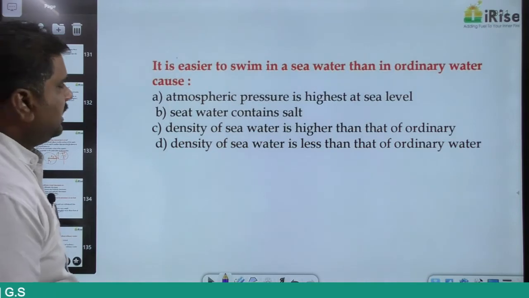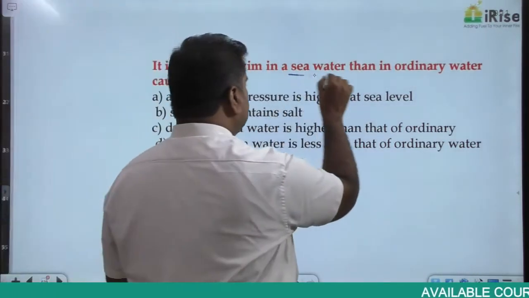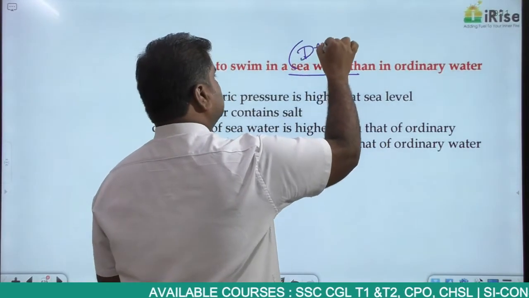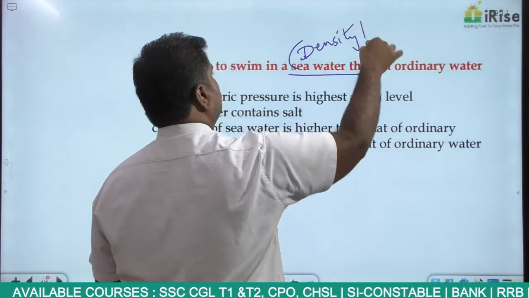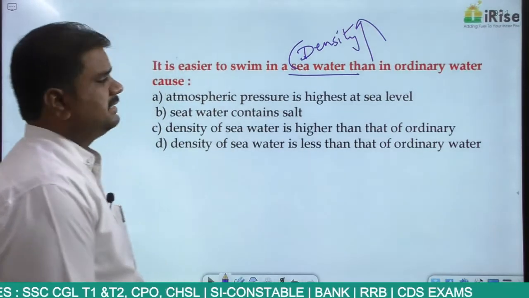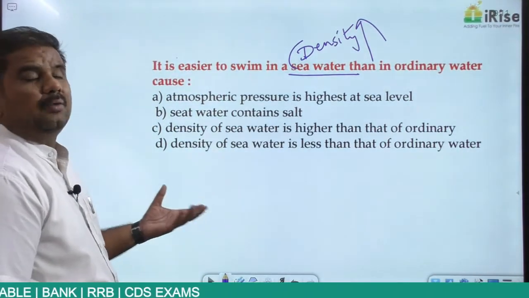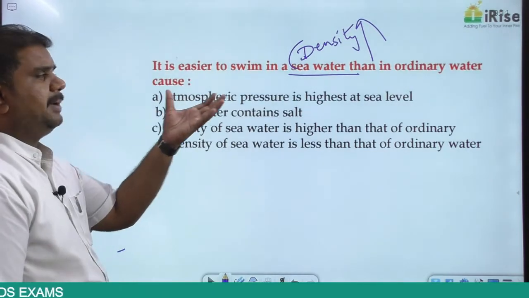Next, it is easier to swim in seawater. Why is it easy to swim in seawater? Because in the case of seawater, the density is more. The density of seawater is more, and that is the reason why it is easy to swim in seawater when compared to river water.